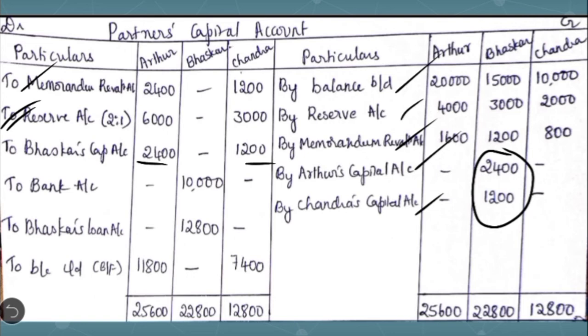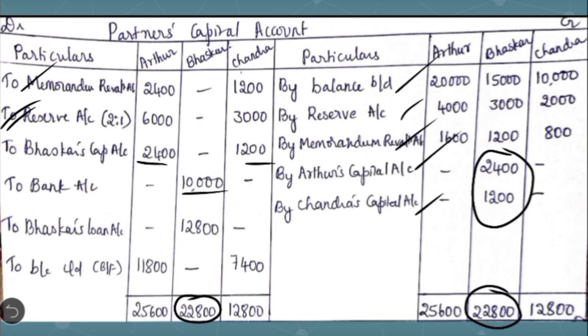After this we are going to close the capital account of the retiring partner first. The total credit is 22,800, and here also 22,800. It is stated that 10,000 has to be paid immediately and the remaining will be transferred to his loan account. For paying immediately, the entry is to bank account 10,000.